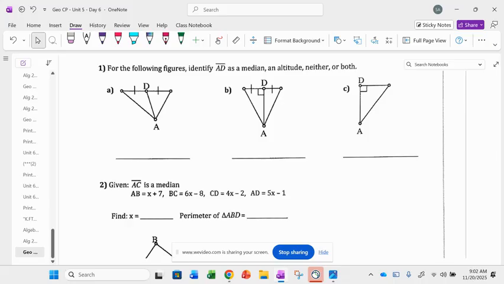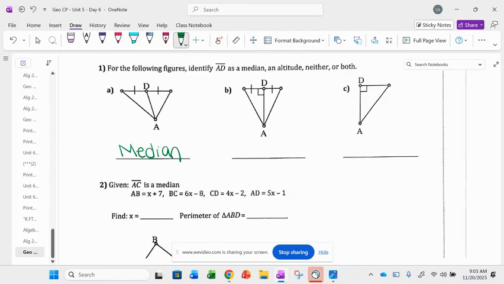So in letter A, how many people say it is a median? How many people say it's just an altitude? How many people say it's not a median or an altitude? How many people say it's both? Good, you all win. This is just a median.